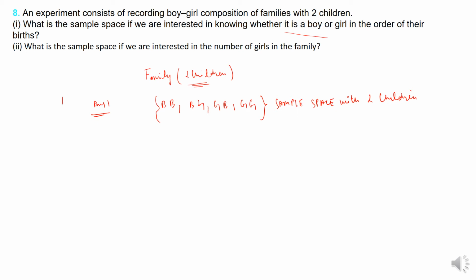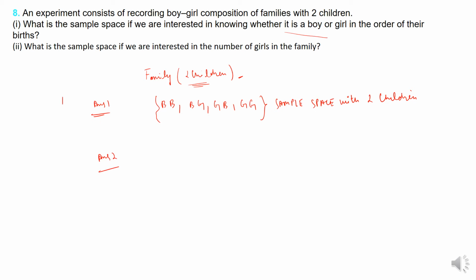That there is a family, there are 2 children. He is asking what is the possible sample space when there are 2 children. Both can be boys, boy girl, girl boy, girl girl. Here boy, girl means first is boy, second is girl. Here first is girl, second is boy, right? That is what it is. Now this was the first one.